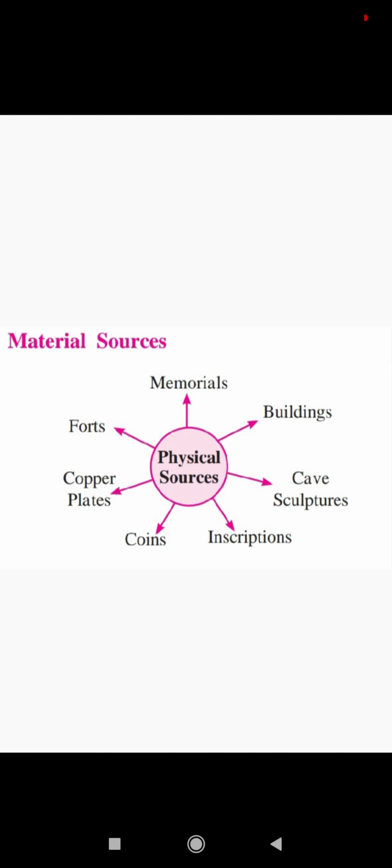There are four main types of forts: hill fort, forest fort, sea fort, as well as fort on a plain. The second one is memorials. Memorials give us some information about a particular person. Memorials are built after the death of a person, and we get some information about that person from those memorials.